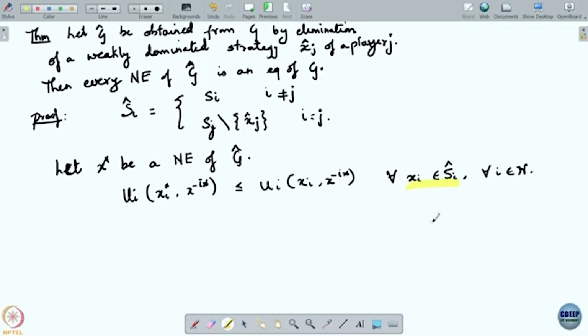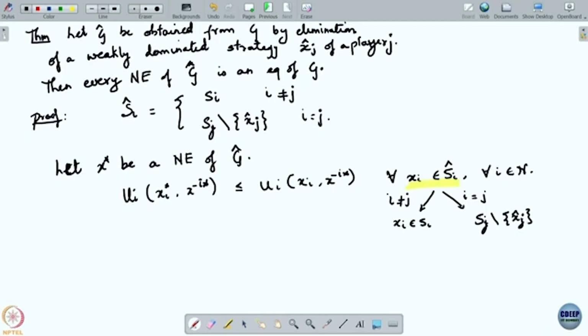So this condition forks into two cases. For i not equal to j, it is the same as saying xi in Si, and for i equal to j, this is all Sj except for x hat j. Okay. All right.